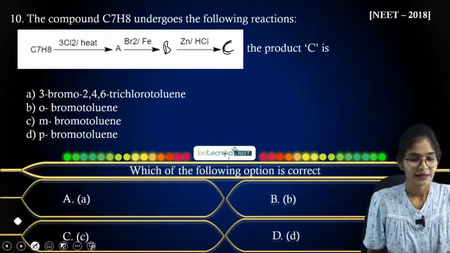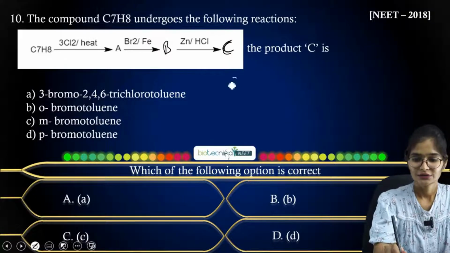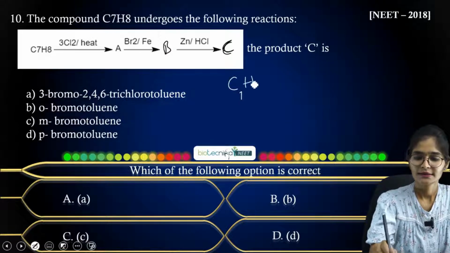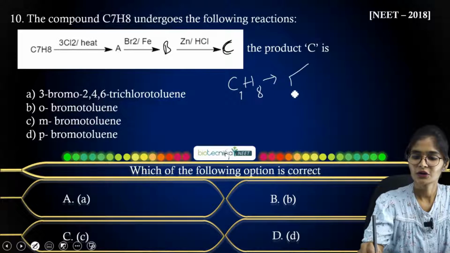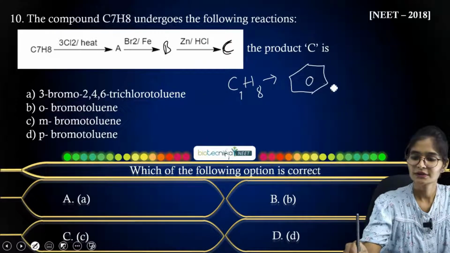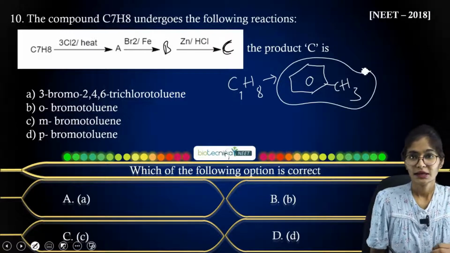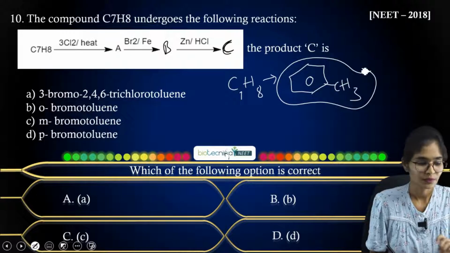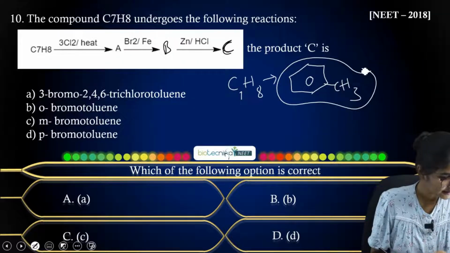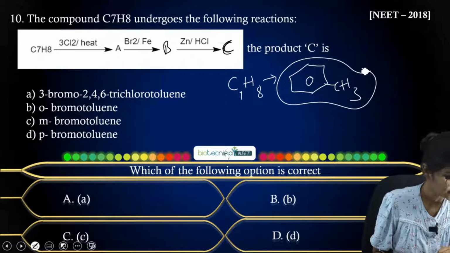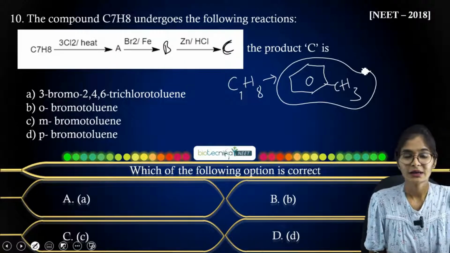What they have given? They have given C7H8, which is nothing but toluene. Already I have told, that is C6H5CH3 you have. Next, what step they have given? They have given 3Cl2 over heat, right? So DTech has answered right now. It is option C. All right, just let us look at the answer.